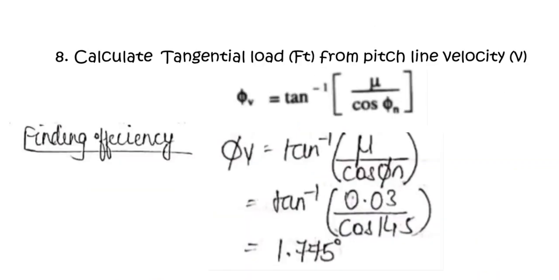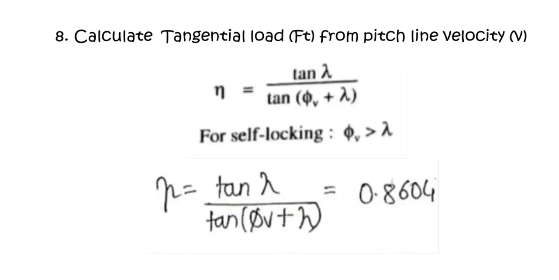So first we'll find the virtual friction angle, which is phi_v, which is tan inverse of mu upon cos of normal angle phi_n. Now, you know the normal pressure angle is 14.5 degree and your coefficient of friction given is 0.03. So once I put down into this formula, I'll get 1.775.